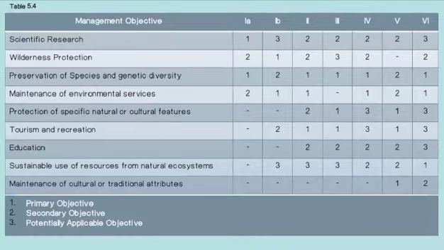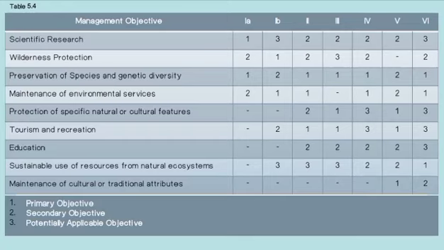So, 5 is none. Then 6 is 2. So, preservation of species and genetic diversity: 1, 2, 1, 1, 1, 2, 1. So, maintenance of environmental services: 2, 1, 1. The 3 is none.